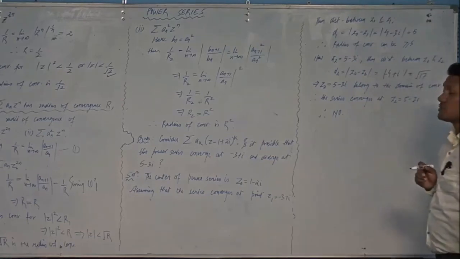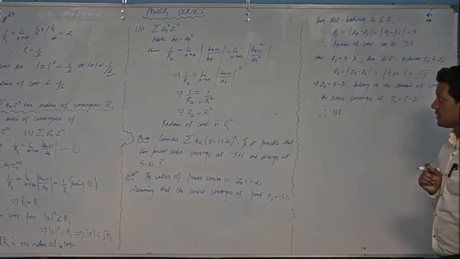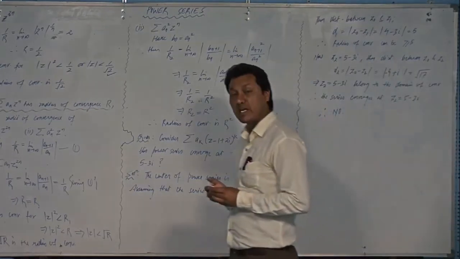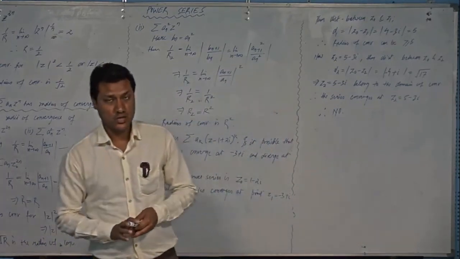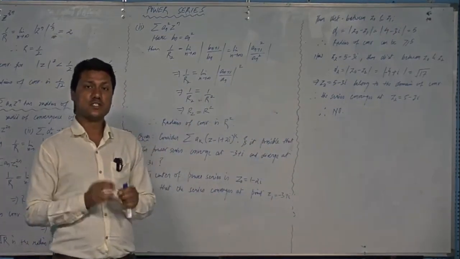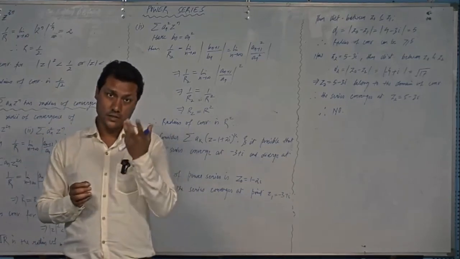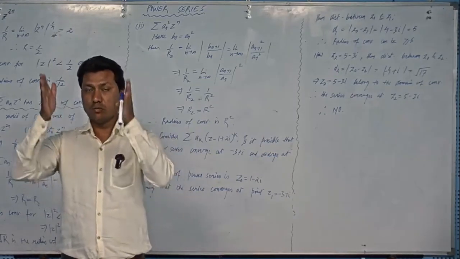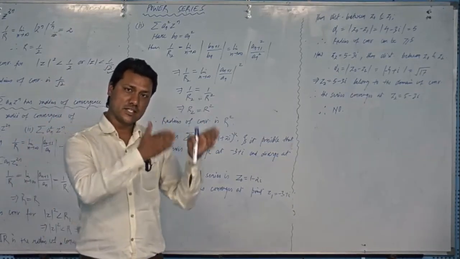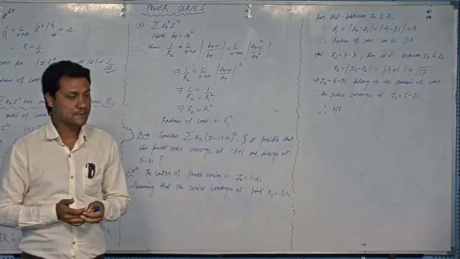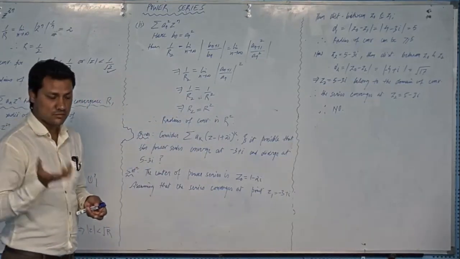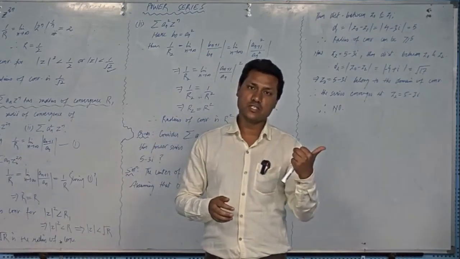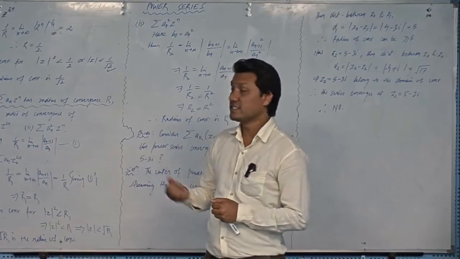So this is it for power series. In summary, I will say that the power series is generally of the form summation a_n multiplied by z to the power n, and you use two different formulae to find the radius of convergence. Radius of convergence is actually part of the domain of convergence. If you know the domain of convergence, which is of the form mod of z minus z naught less than r, the right hand side number is the radius of convergence. Inside the domain of convergence, every power series converges absolutely, and outside the disk, the series diverges.